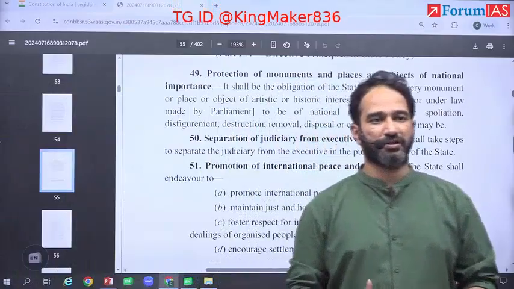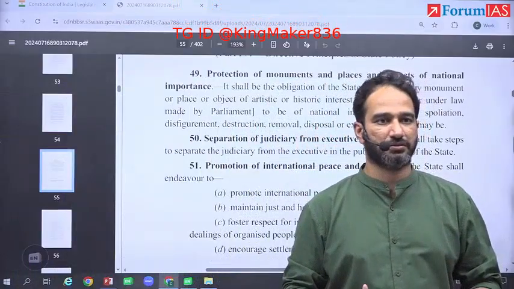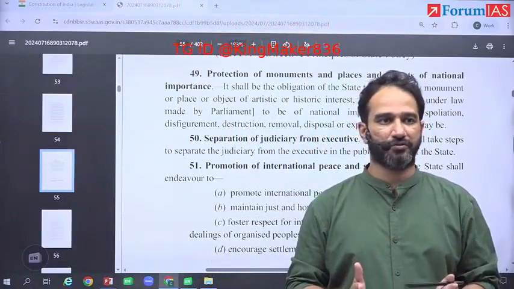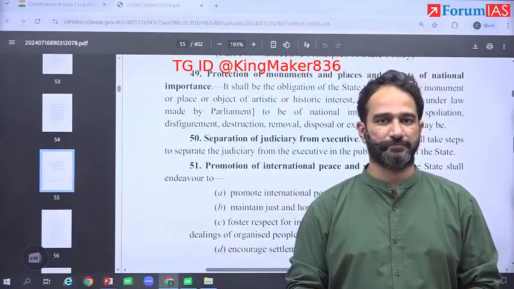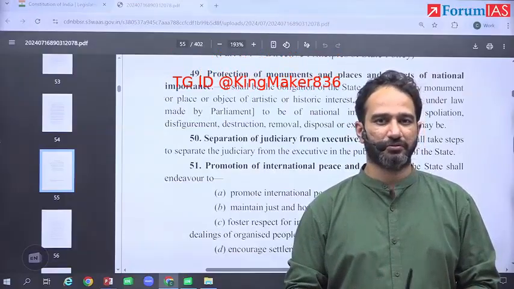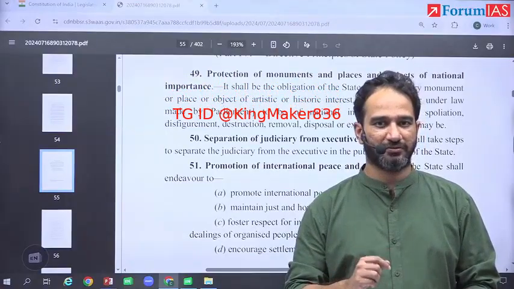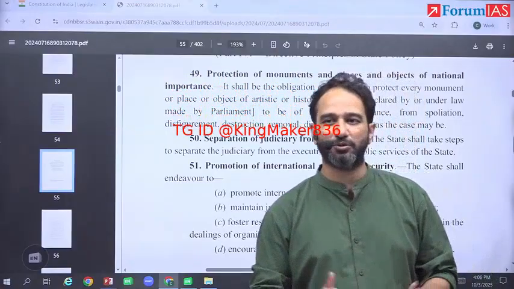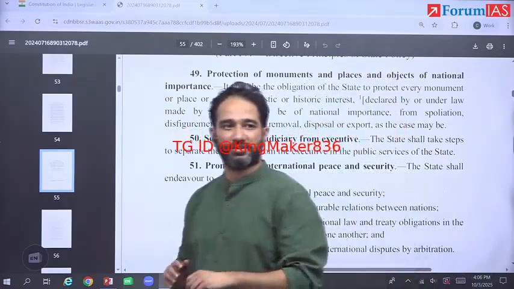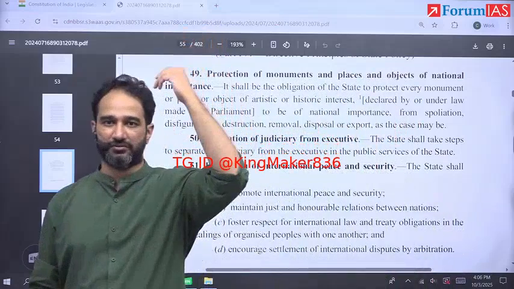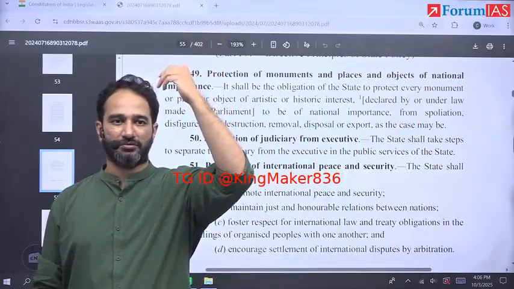Can you give me an example where they have done this? Made the separation between executive and judiciary in public services. How? CrPC. District magistrate and judicial magistrate. So when you look at Article 22, it says that you have to be shown in front of a magistrate within 24 hours.